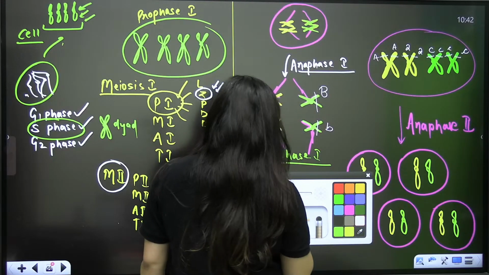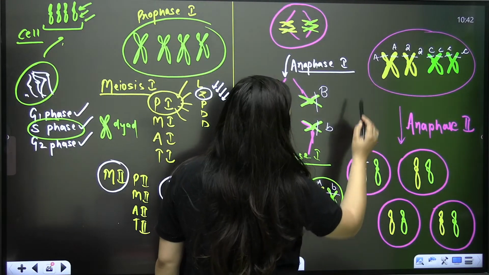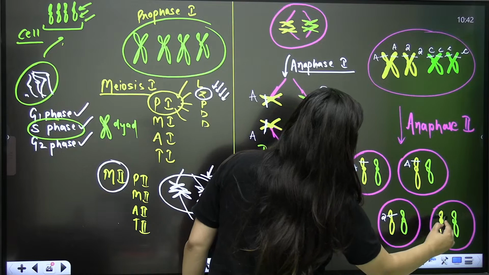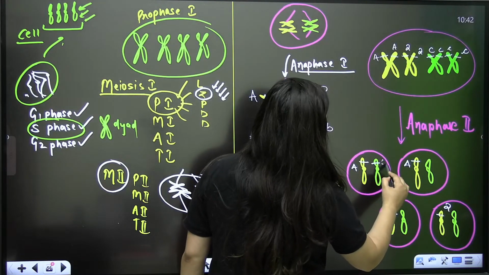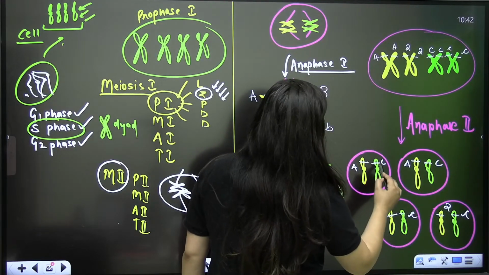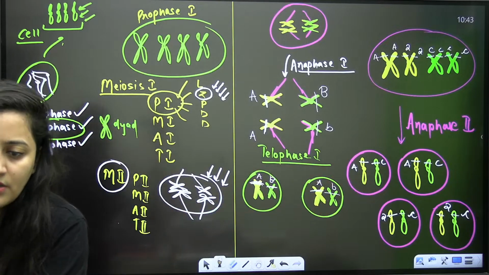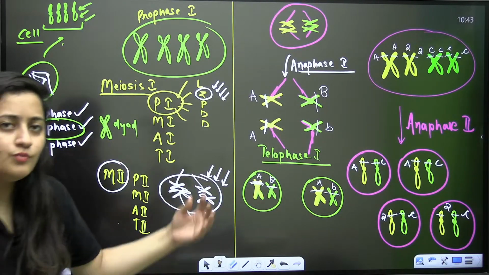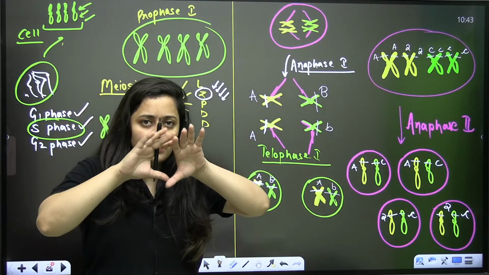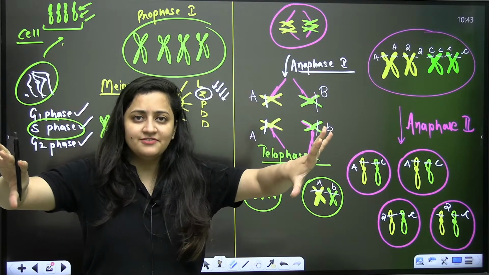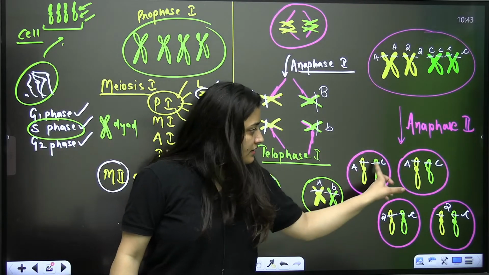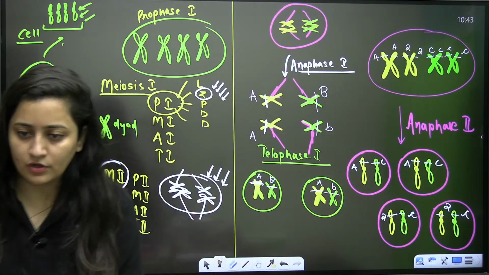So see, this particular gamete will have capital A, this one is having capital A, this one is having small a, this one is having small a. Here capital C, small c, small c. Here it is having capital B, small b, small b. So can you see this? So chromosome and the genes are behaving in the same manner. Like we are saying that at the time of gamete formation, factors will get separated. See, even the chromosomes are getting separated. Capital A, small a. Capital C, small c. Is that clear or not?